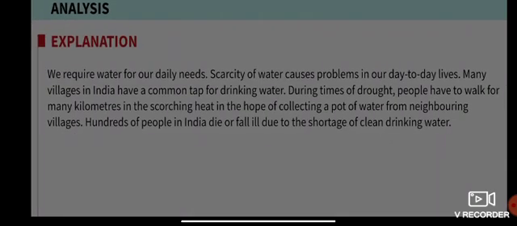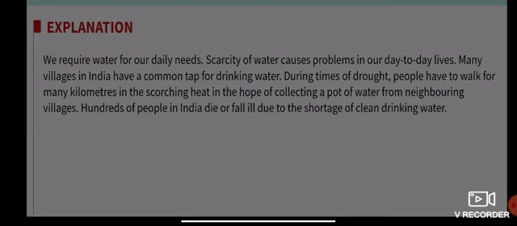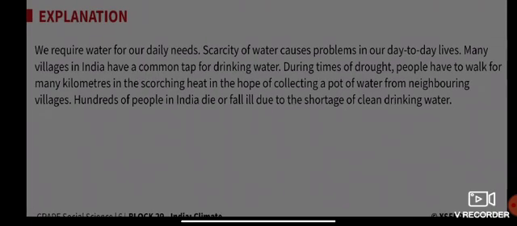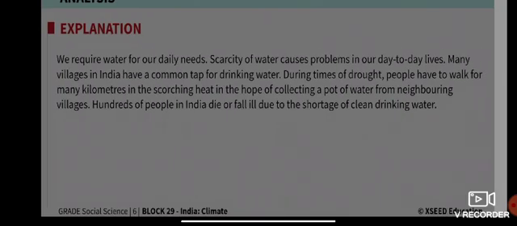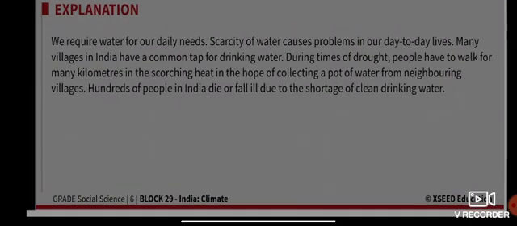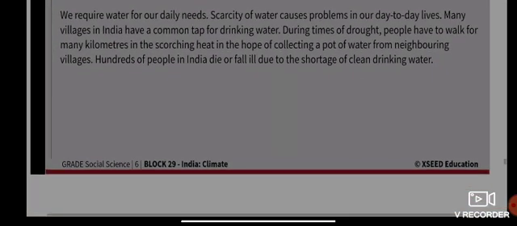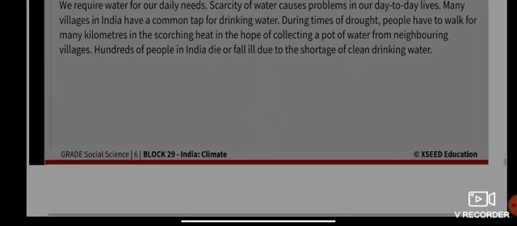During times of drought, people have to walk for many kilometers in the scorching heat, in the hope of collecting a pot of water from neighboring villages. Hundreds of people in India die or fall ill due to shortage of clean drinking water. This is the harmful effect of drought and how it affects human life.